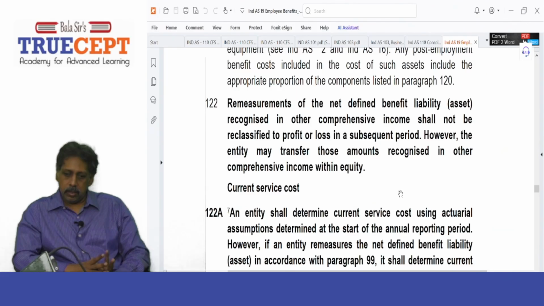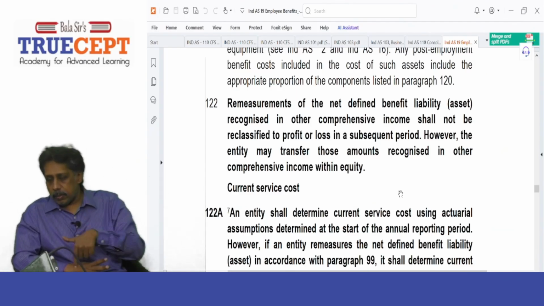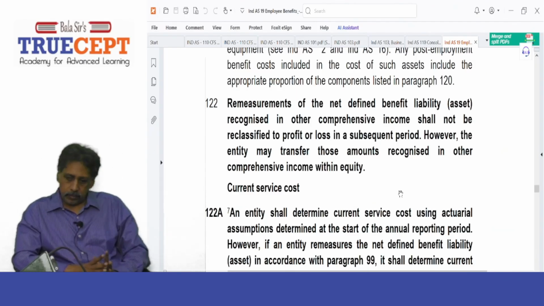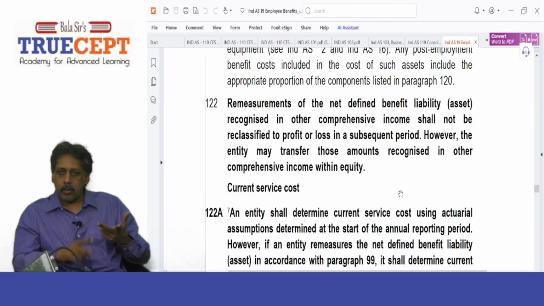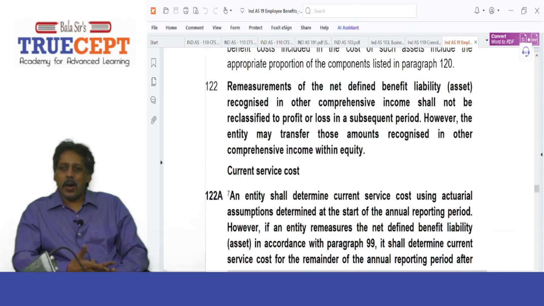Remeasurements of the net defined benefit liability or asset recognized in other comprehensive income shall not be reclassified to profit or loss in a subsequent period. Shall not be reclassified to profit or loss, nothing but not taken to the profit and loss account. However, the entity may transfer those amounts recognized in other comprehensive income within equity. You are supposed to transfer that straight away to retained earnings, that is, within equity. That's it. Got it? Next is current service cost. They don't say retained, they say transferred within equity. So that is para 122.